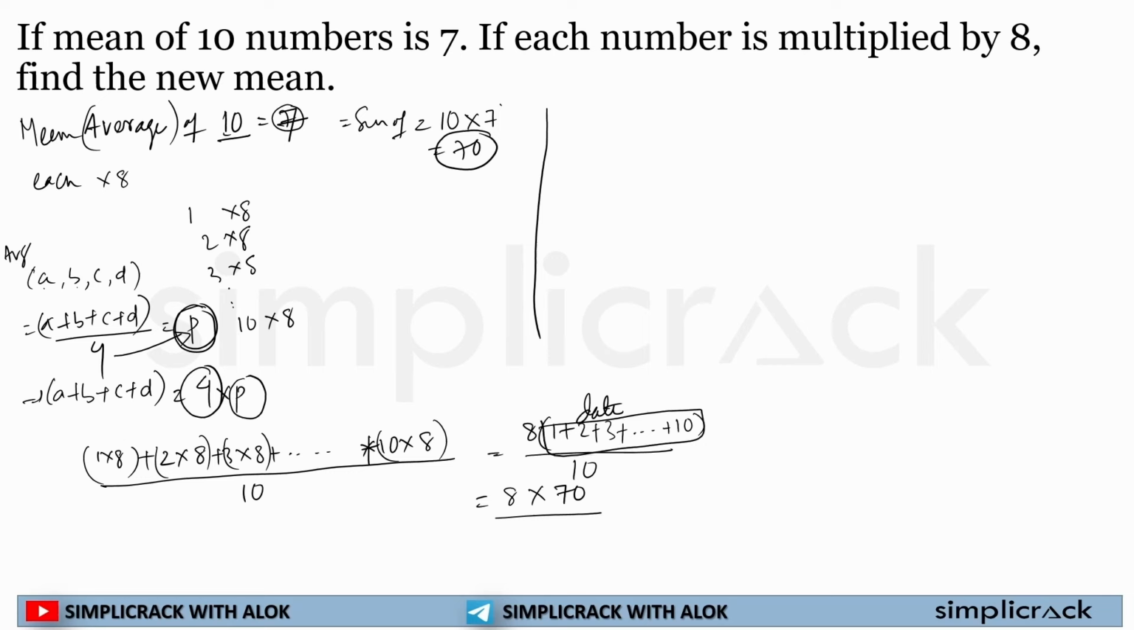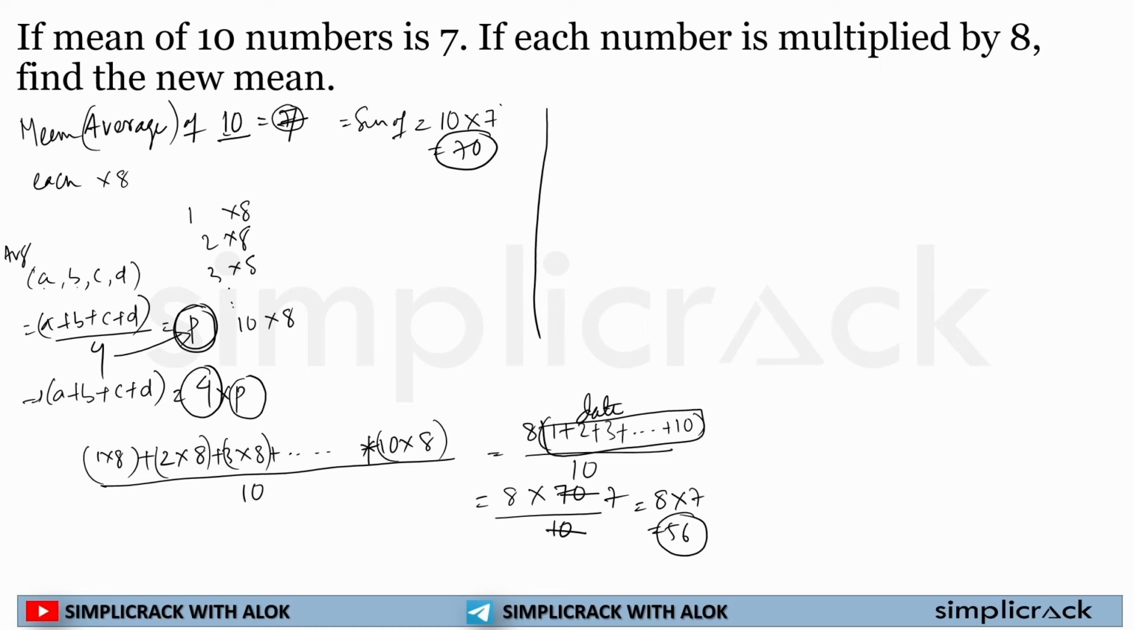I am taking this as an example to help you understand how you can calculate it in the traditional method, and then I will tell you the quickest possible way. Okay. So 8 multiplied by 70 divided by 10, it will be 8 multiplied by 7, which is equal to 56. So the new mean will be 56.